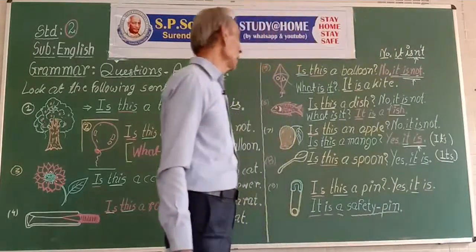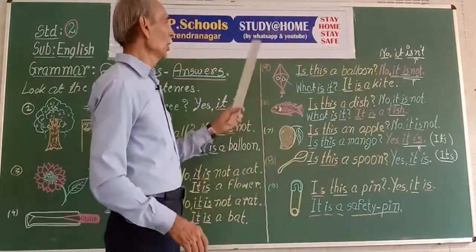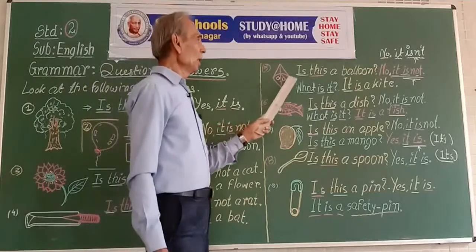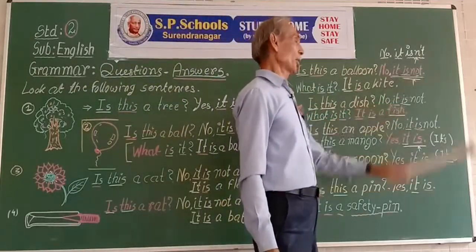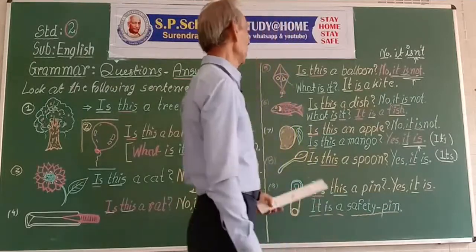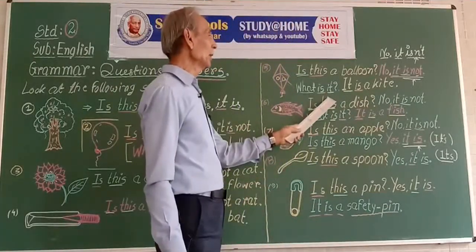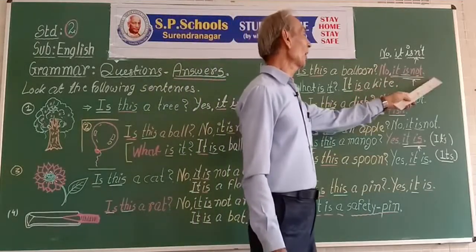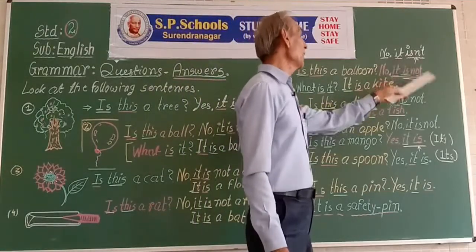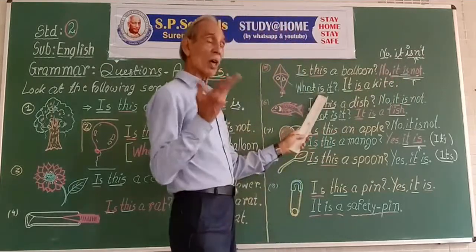Let us go to the next. 5. Is this a balloon? No, it is not. It is not a balloon. What is it? What is the question word. What is it?